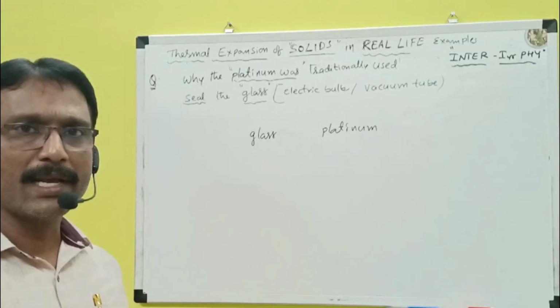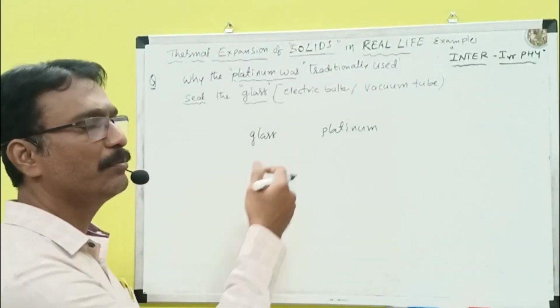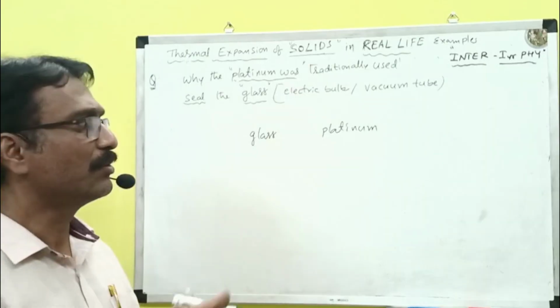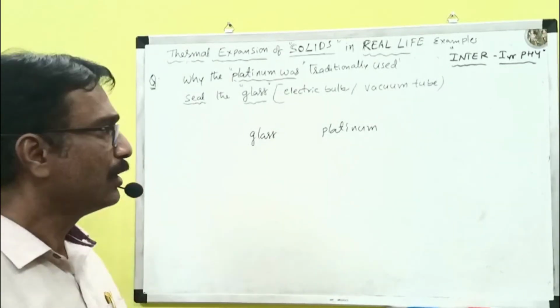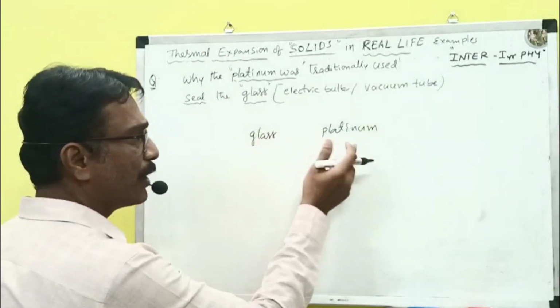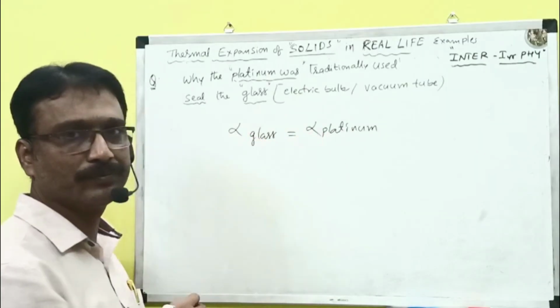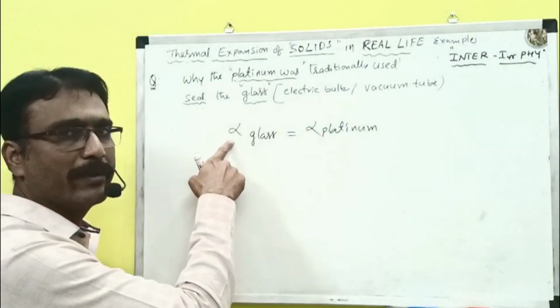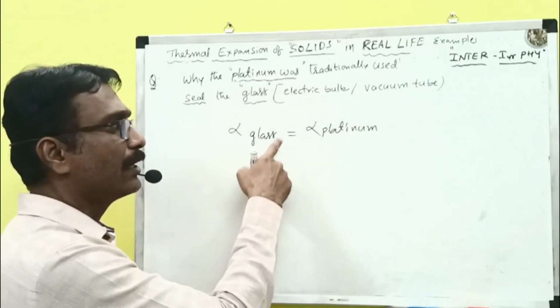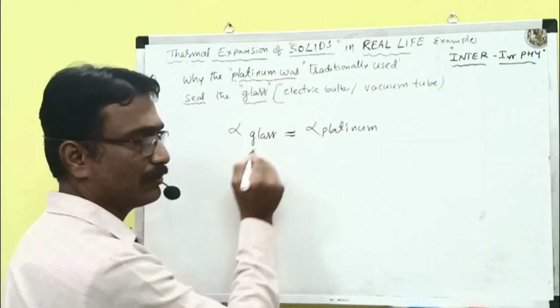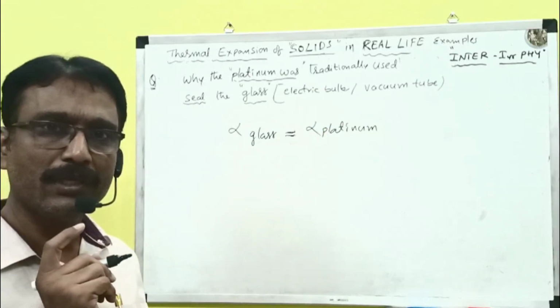On heating, the glass will expand. On heating, platinum will also expand. On cooling, glass will contract, and platinum will also contract. Alpha glass is almost equal to alpha platinum; the coefficients of linear expansion of the glass and the platinum are almost equal.